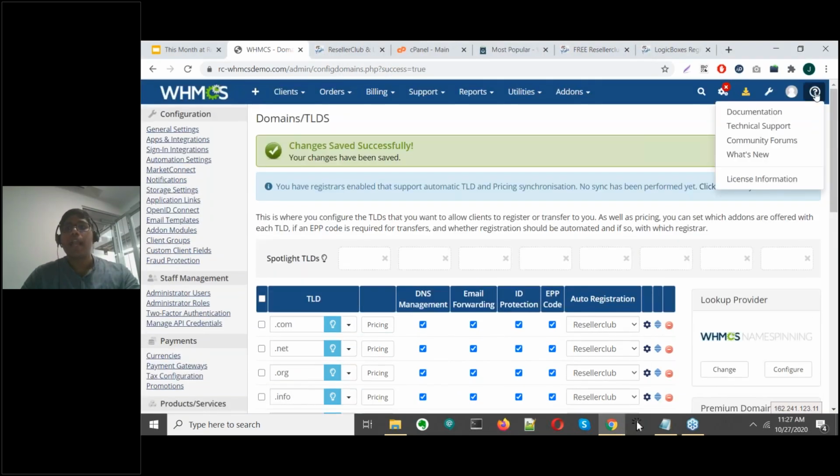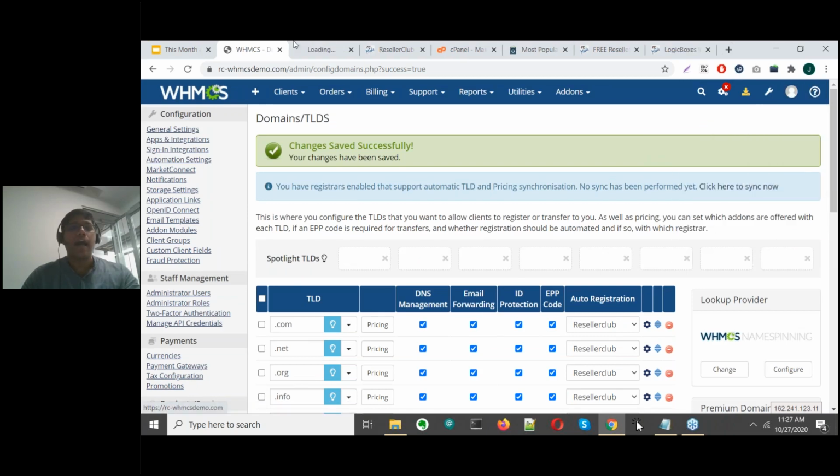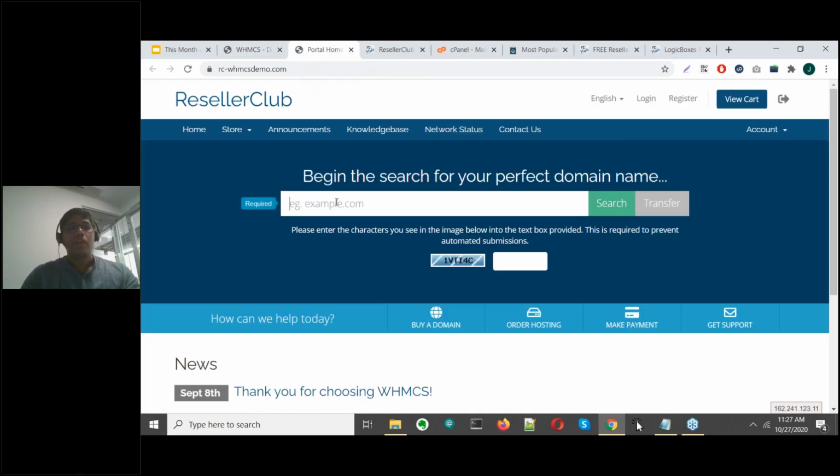Let's proceed to the client area now to see if these TLDs are visible, and especially the .us TLD which we have just added. So say I search for test123.us. I add the captcha that is visible here.